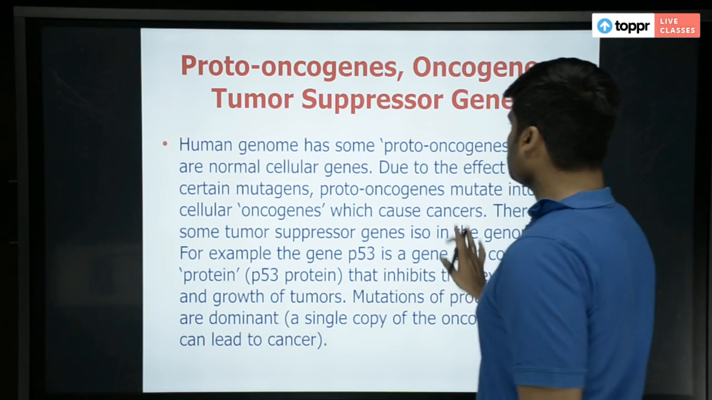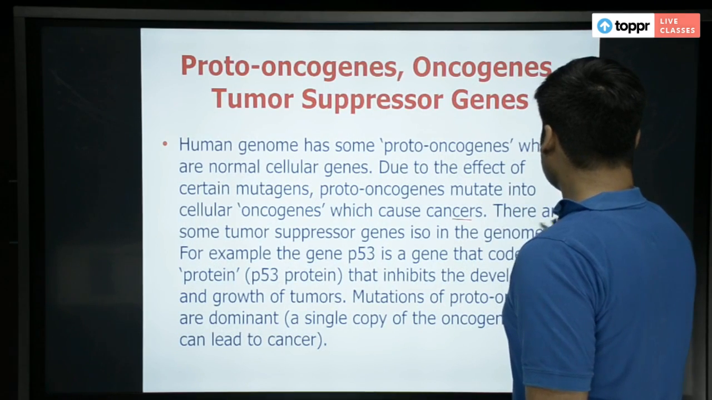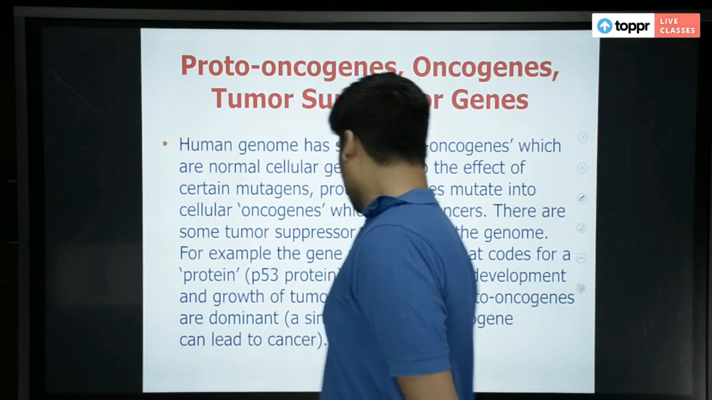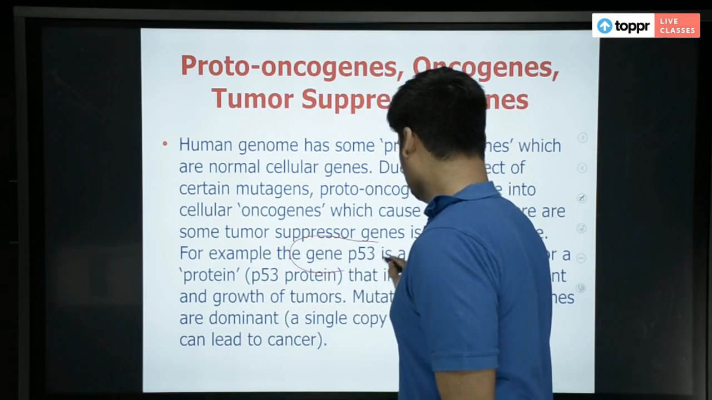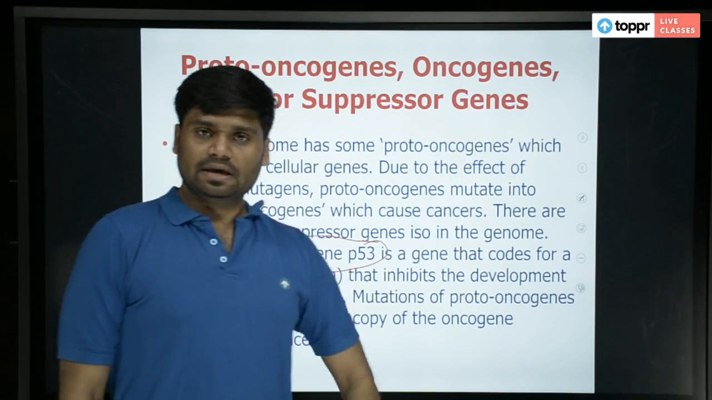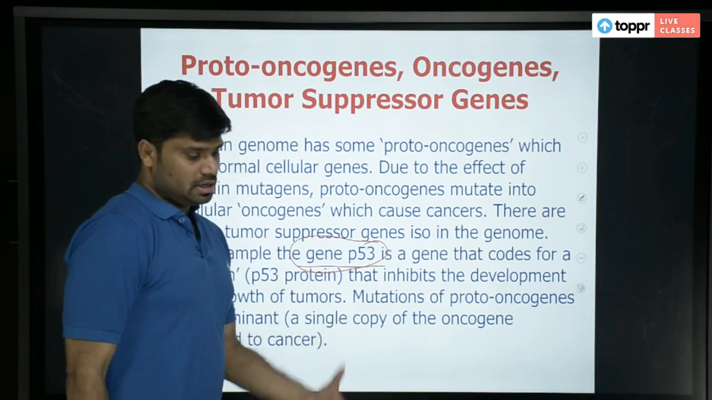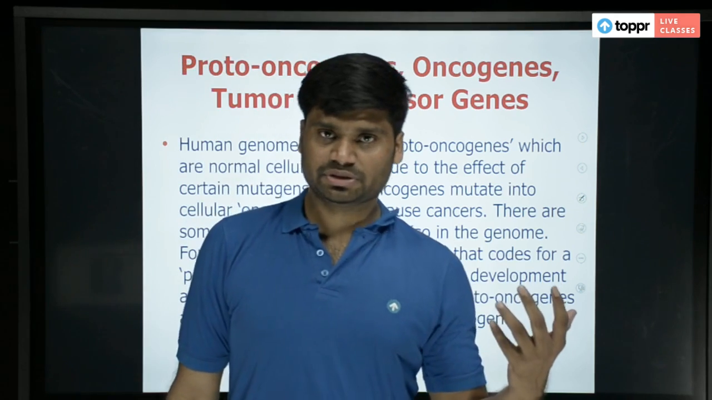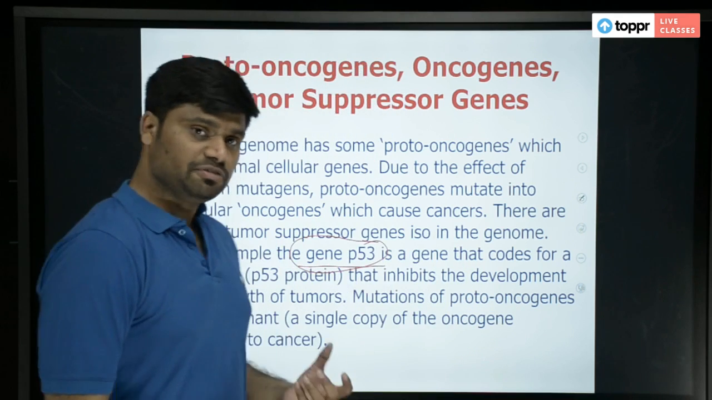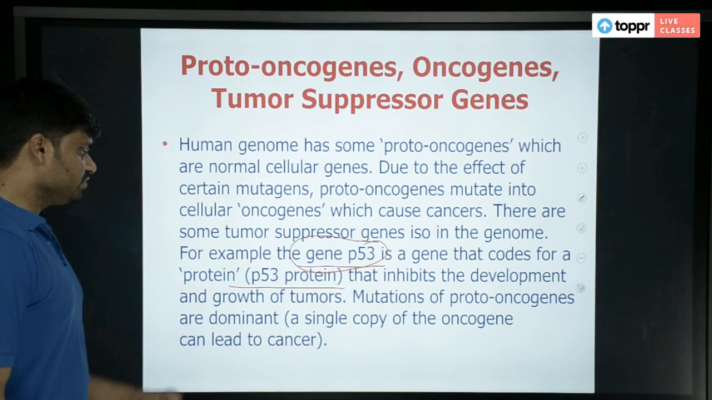Okay. Now, apart from that, we have to understand a few other things. What are proto-oncogenes? What are oncogenes? And what is the p53 gene? In our DNA, we have something called the p53 gene. It is a gene. When this gene transcribes into mRNA and translates into a protein, you get a protein called p53 protein.